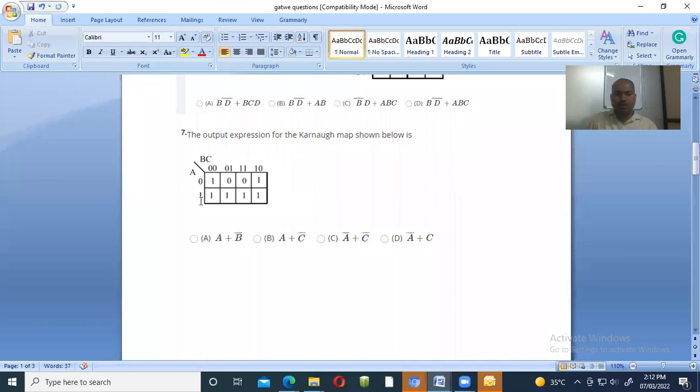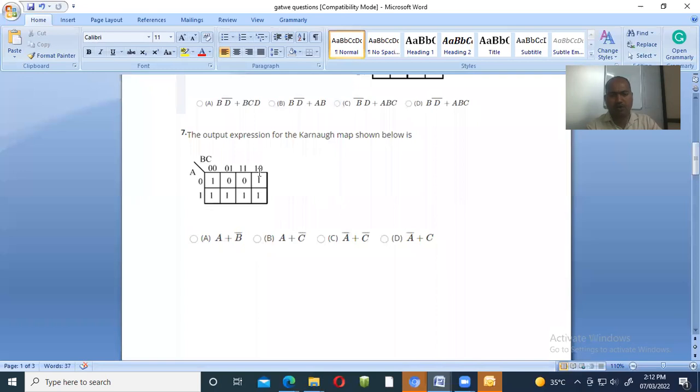That's why only this one is remaining. If the value is 0, the variable should be barred; if it is 1, it is written the same as before. That is the right equation for this.